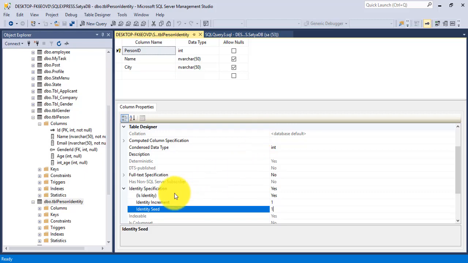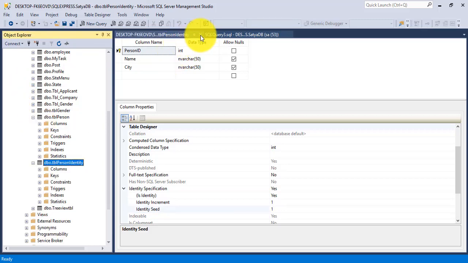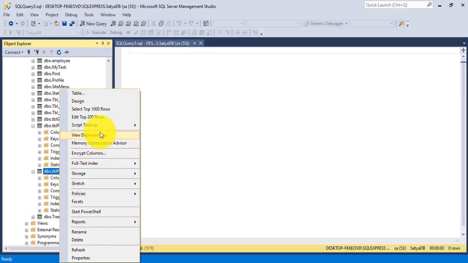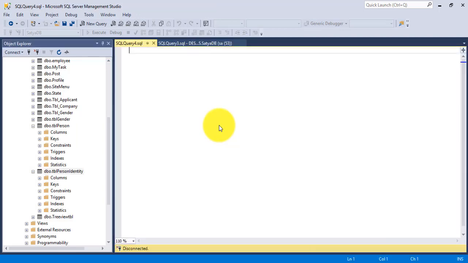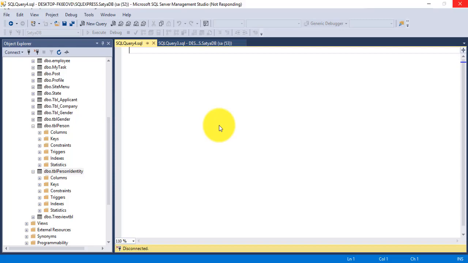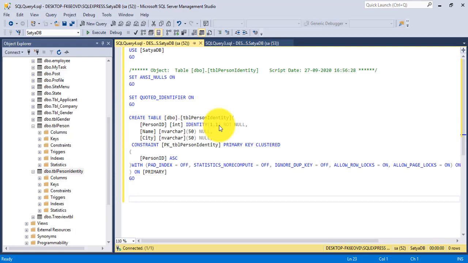Okay, now graphically how to add the identity column to the specific person ID, I already have shown you, and I'll tell you how it will be shown when you generate the script of this table. So if you generate the script of this table here, generate a create script of TBL person identity to check the identity column specifications.